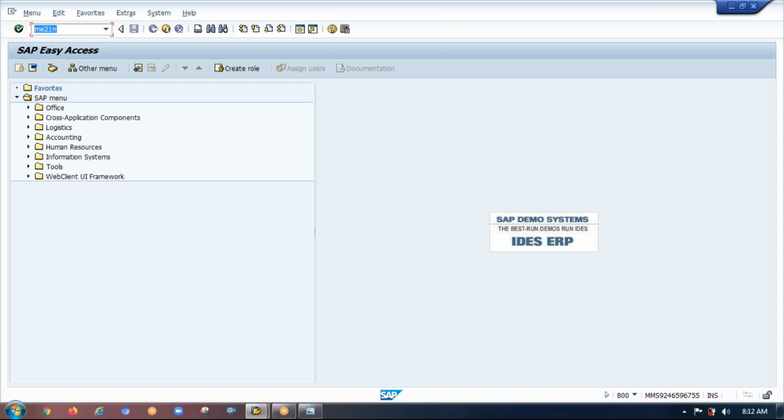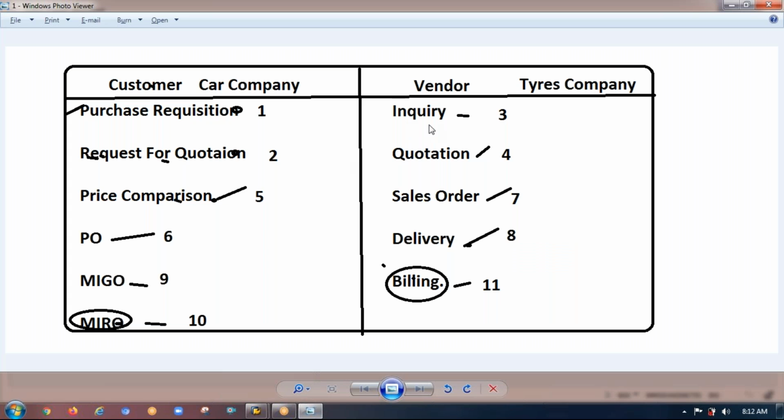If you want to open Facebook, what is the URL? www.facebook.com. In the same way, if you want to create an inquiry, a quotation, a purchase order, or some request, for everything we have a different T code.